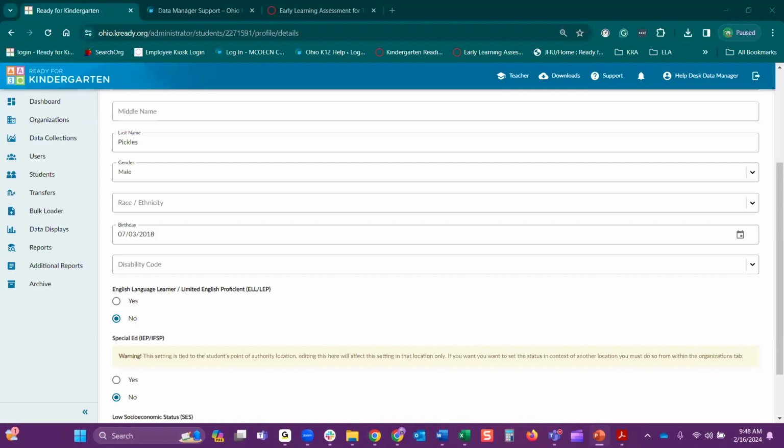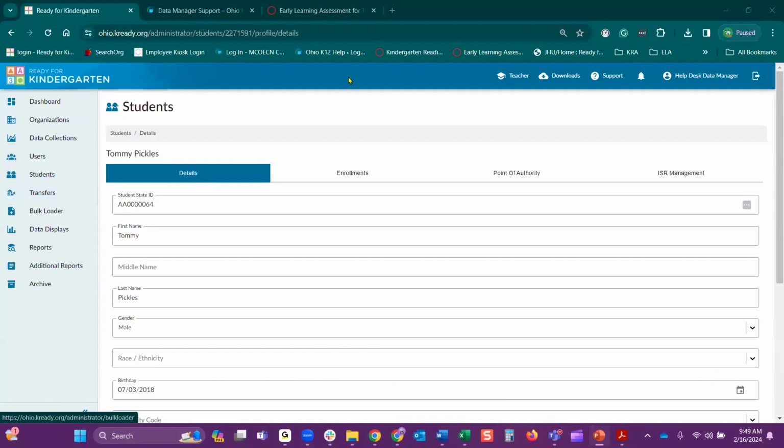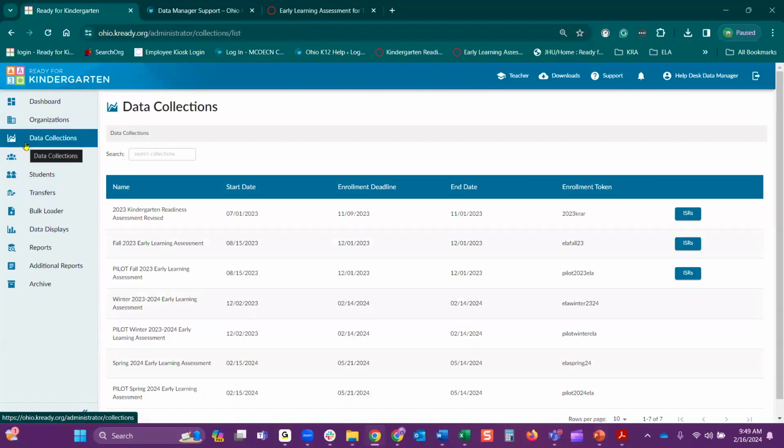What is the data token for the pilot? And you can see that listed at the bottom in red. However, I want to show you how to find that in the KReady system. If you are in your KReady system as a data manager, select, on the left-hand side, data collections.